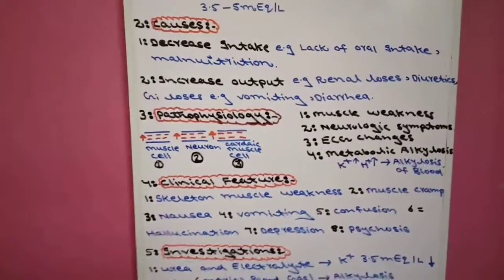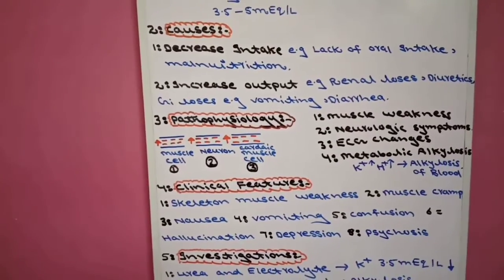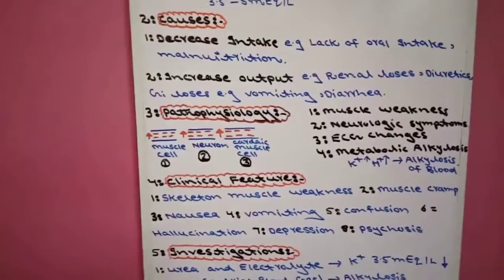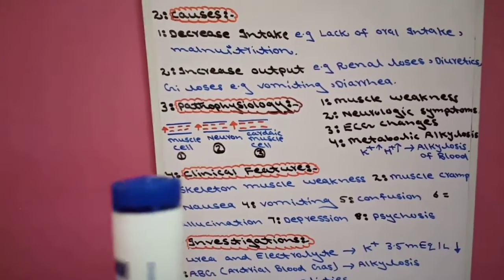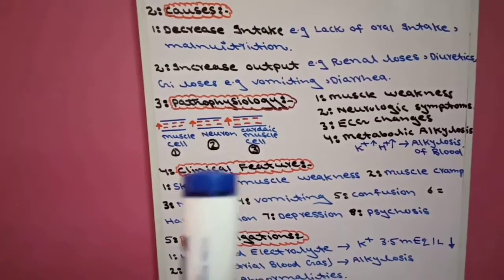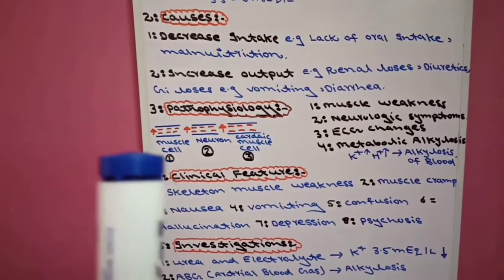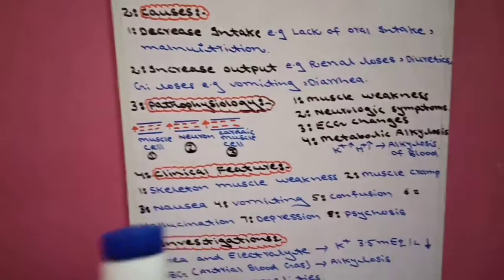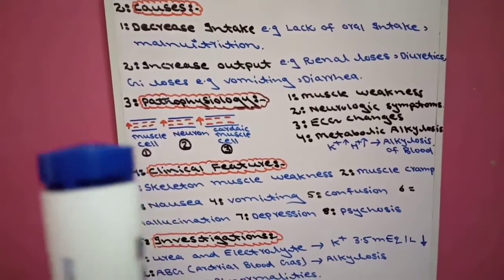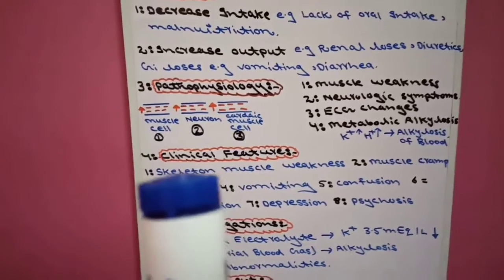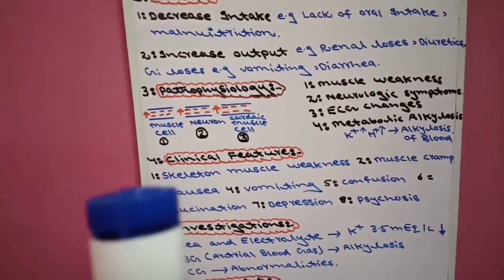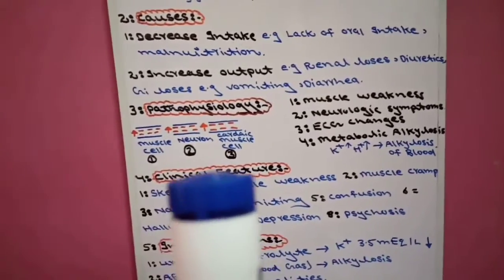As a result, if the resting membrane potential becomes more negative, then there will be less chance of stimulation of this cell. There will be less chance of depolarization of this cell. Meaning the depolarization of muscle cell, neuron, and cardiac muscle cell decreases, and also when depolarization decreases, repolarization also decreases.